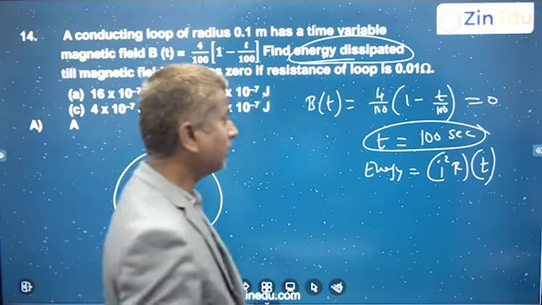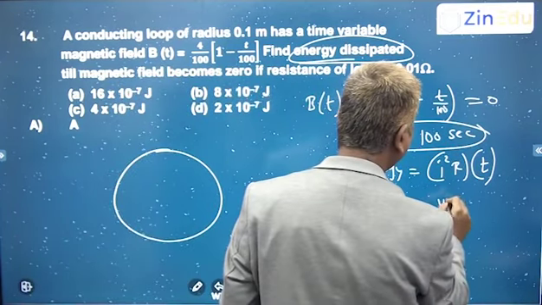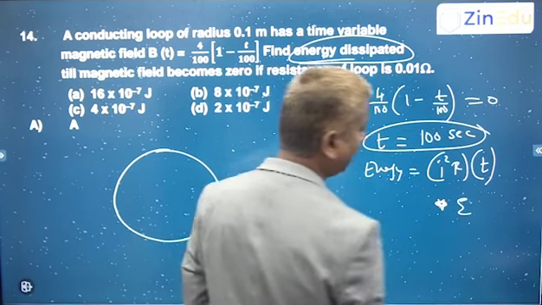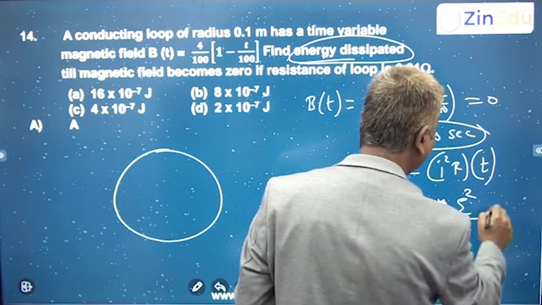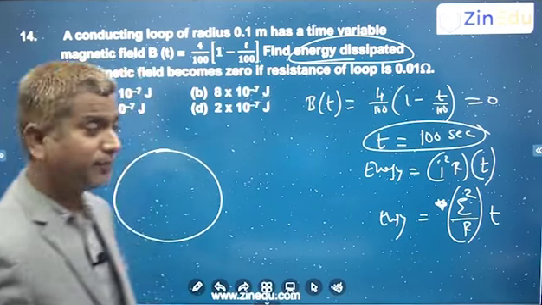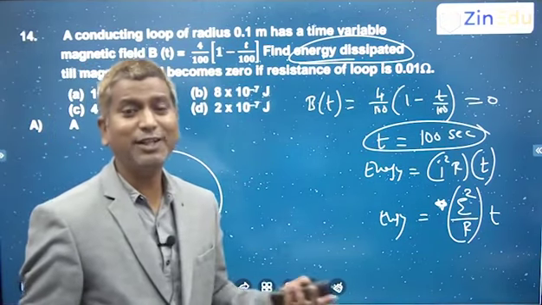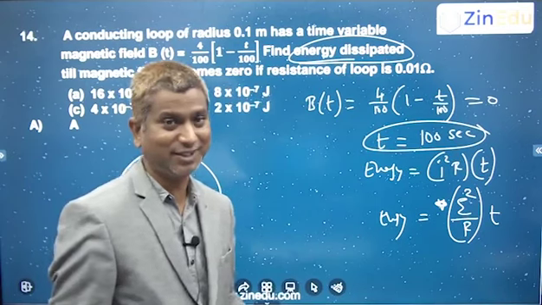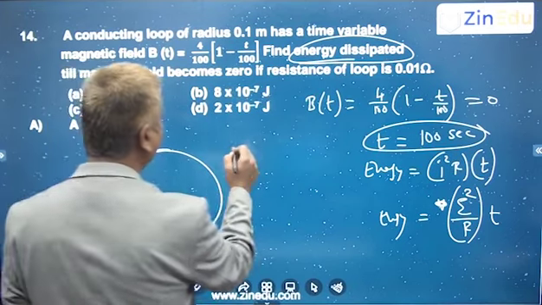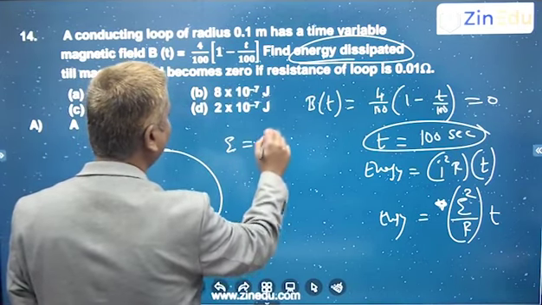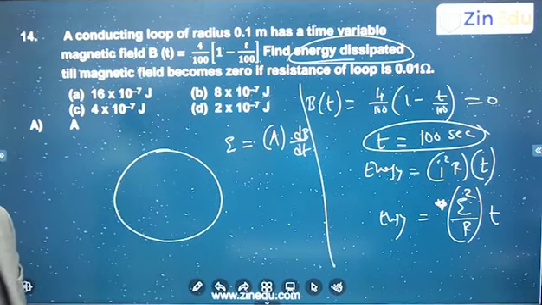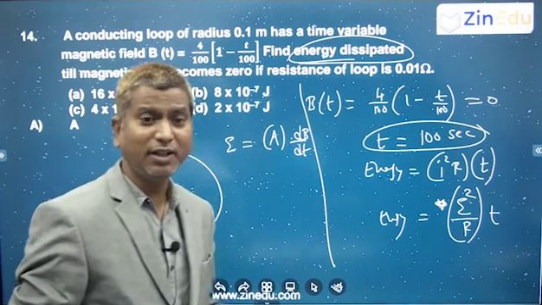And I is what? EMF induced divided by R. So the total energy dissipated is E square upon R times T. And how do you find the EMF induced? We know Faraday's law: EMF induced is nothing but the rate of change of the flux. Of course, area is constant, but magnetic field is changing with respect to time. So EMF induced is area times dB by dt, the rate of change of the magnetic field.